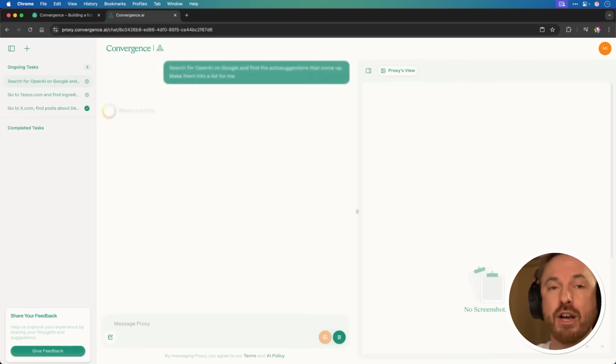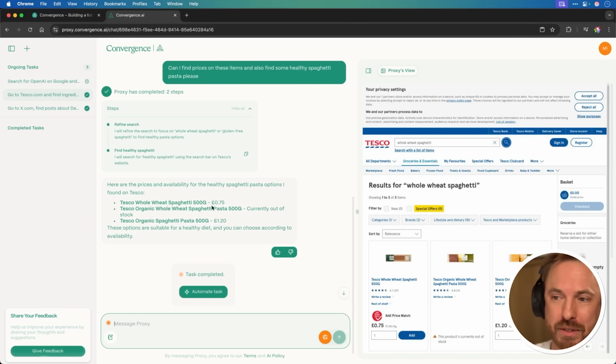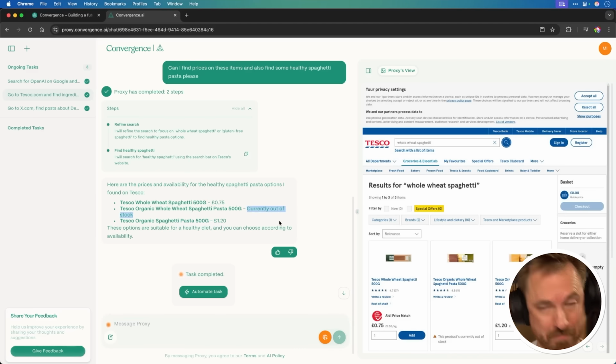And as it's doing all of that, I can see my Tesco job is complete. So let's go back and have a look. And you can see it's refined its search. It's found healthy spaghetti. And not only has it given me the options available from my local grocery store, but it's also telling me the price and even that one is currently out of stock. Pretty cool. And I can see the chain of everything that my agent has performed while I've been away. Now I can go back to the search for OpenAI that was done.